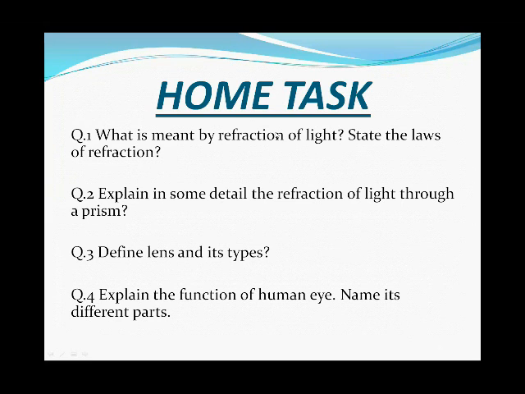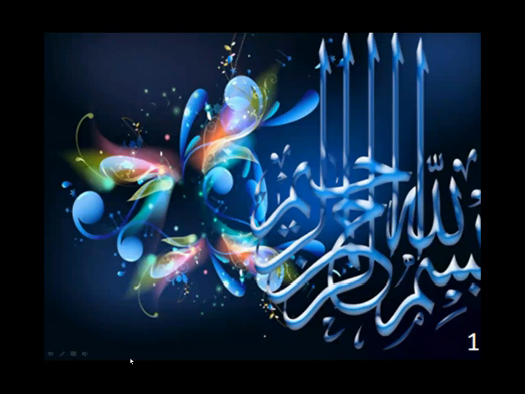Now here I'm giving you the home task. The first question is, what is meant by refraction of light? State the laws of reflection. Now, explain in some detail the refraction of light through a prism. Third question is, define lens and its types. Fourth question is, explain the function of the human eye and name its different parts.